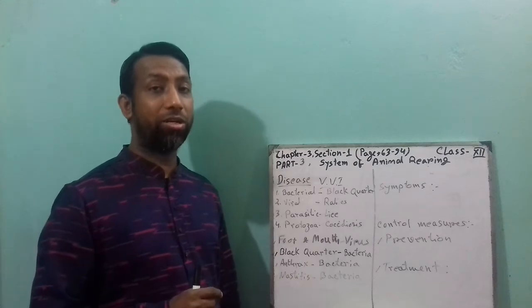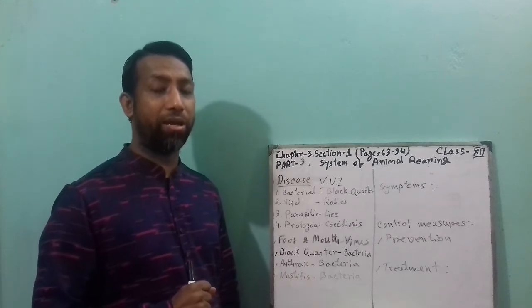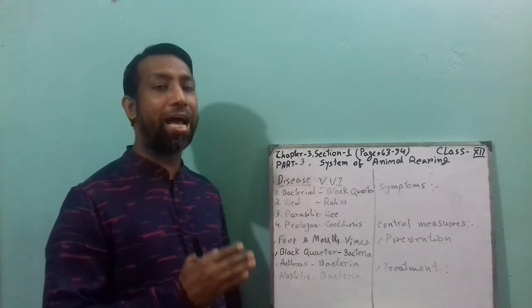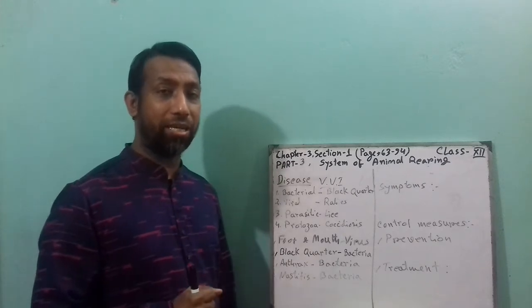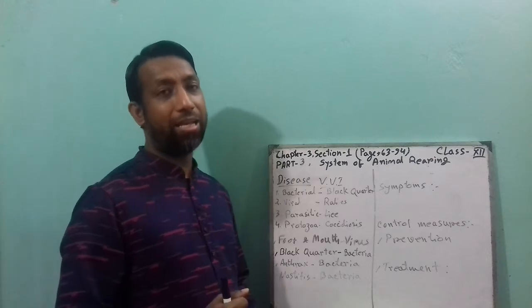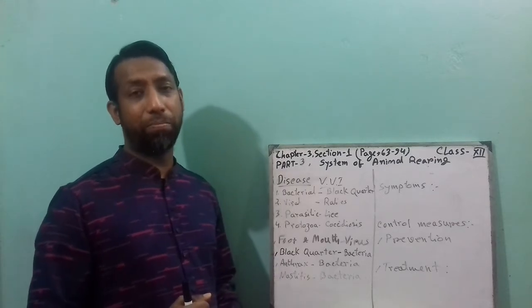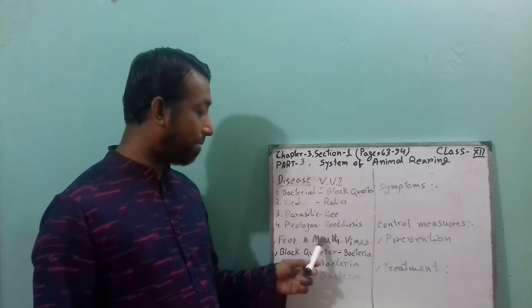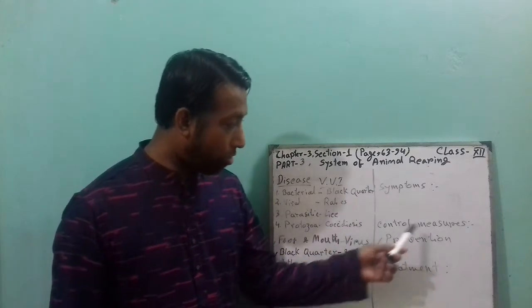In severe condition, it gets a very high fever, and then it may die. Sometimes it may die, but it can be prevented. So these are the foot and mouth symptoms and control measures.